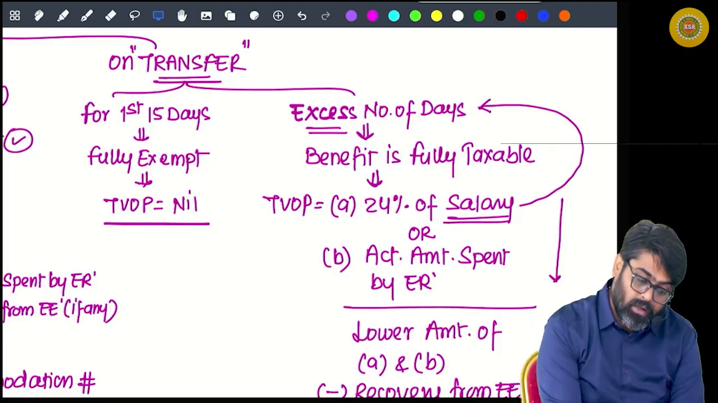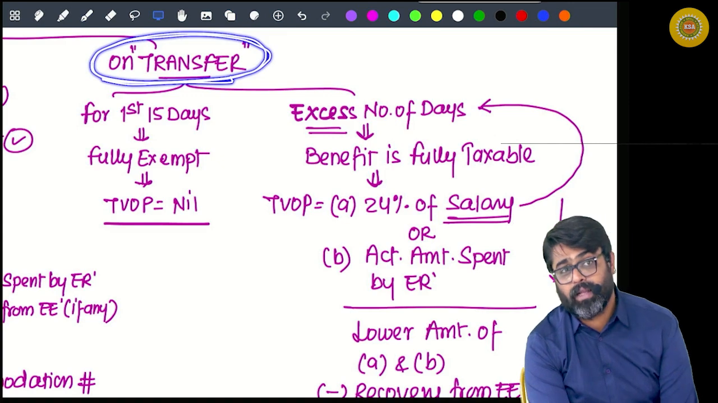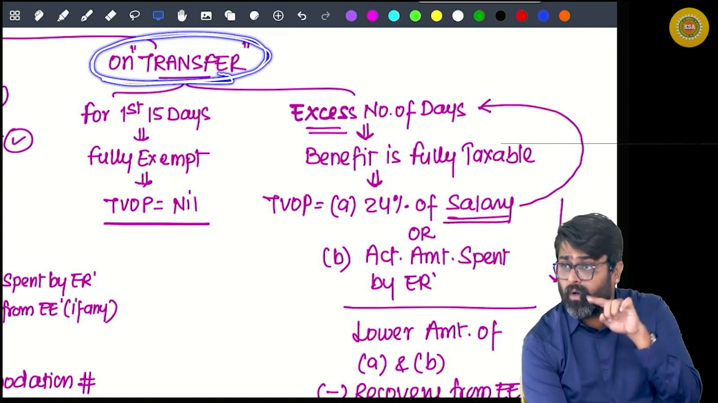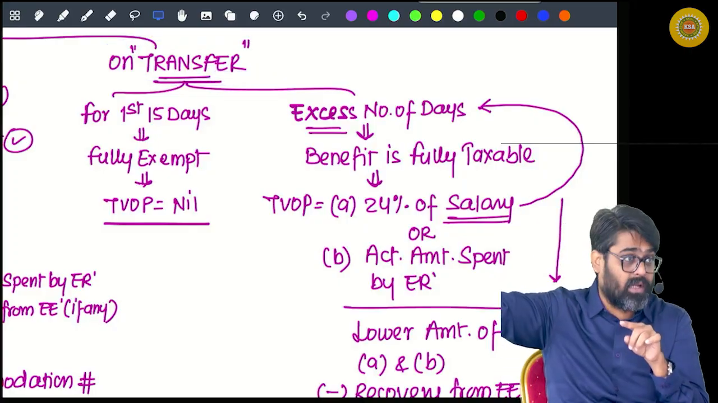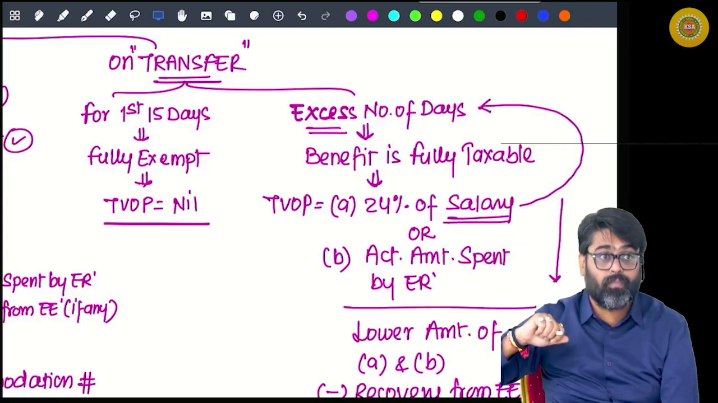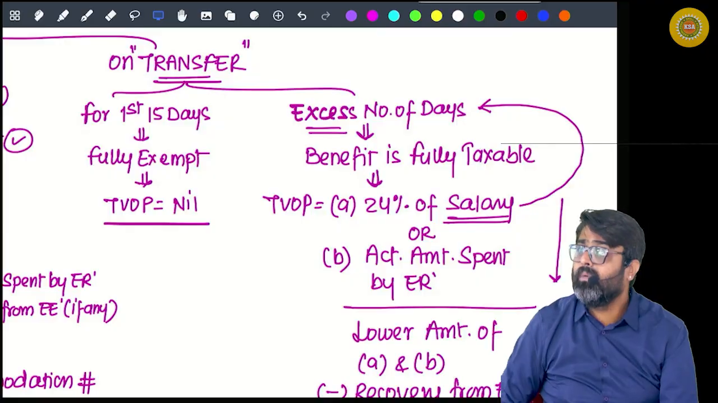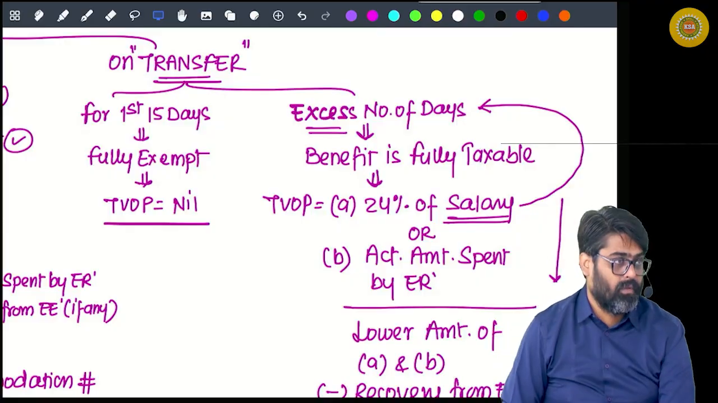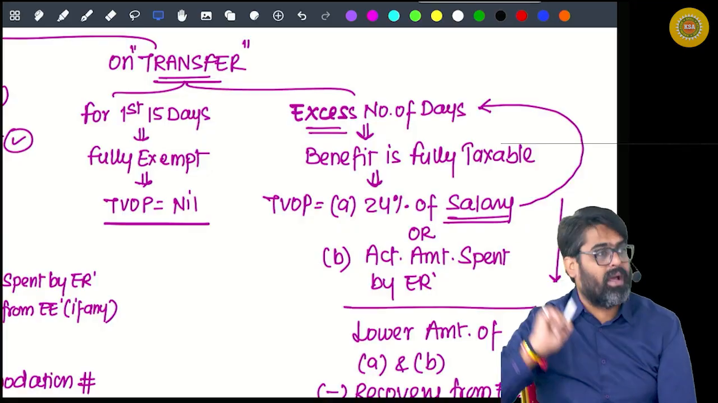So whenever the employee is getting transferred from one city to another, at the new location the employee will take a house on rent or the employer will provide accommodation, but that is going to take some time. So till that time you stay in a hotel. The hotel accommodation will be provided by the employer. So the employer will bear all the cost.